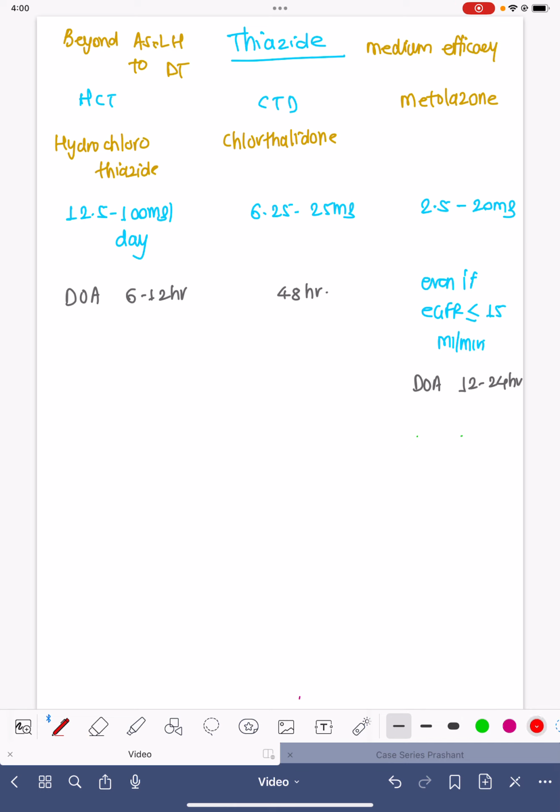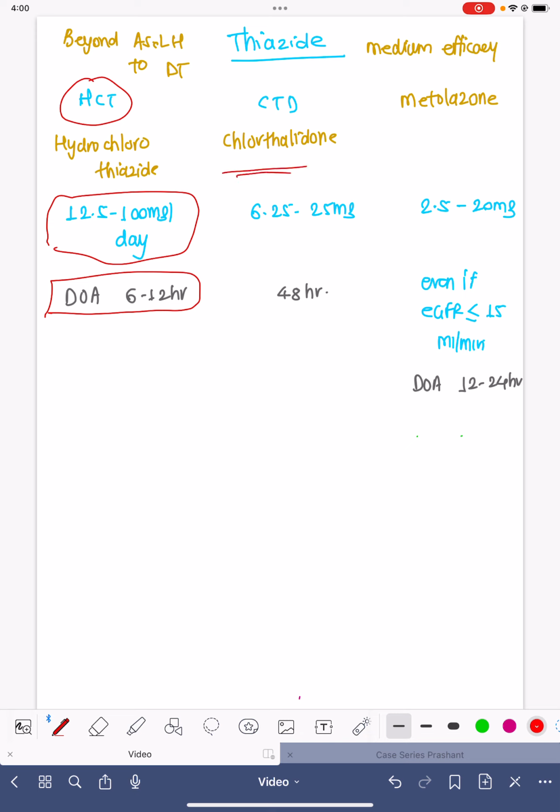For hydrochlorothiazide, most of the time it is given in 12.5 milligram up to 25 milligram. 100 milligram of hydrochlorothiazide is hardly used by anyone, because most of the combinations come with telmisartan, and it is usually 12.5 to 25 milligram per day. The duration of action of hydrochlorothiazide is around 6 to 12 hours.